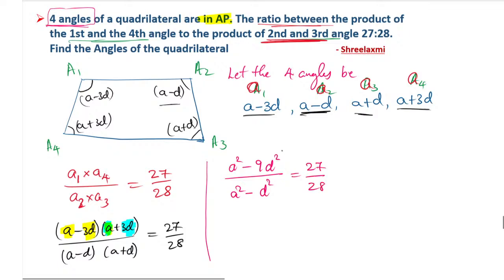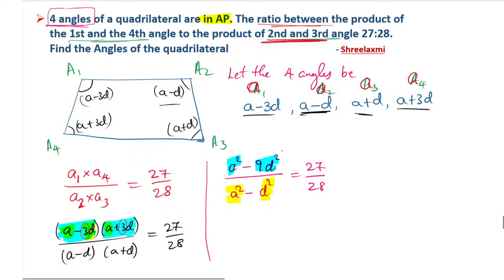So we have applied the identity here, a minus b into a plus b. When we apply that identity, we get a square minus b square, that is minus 9d square, because here you have 3, no? 3 into 3 is 3 square, d into d is d square. Similarly on the other side, a square minus d square. Okay, that is equal to 27 by 28.